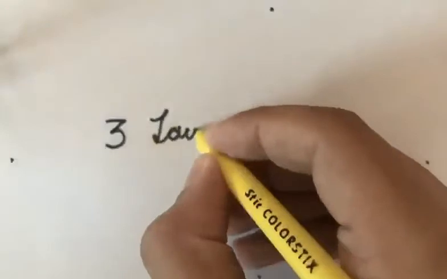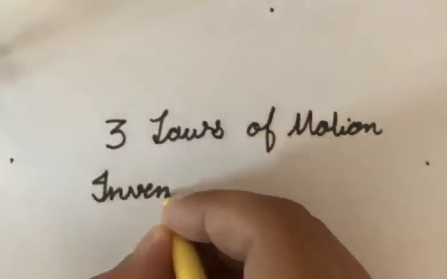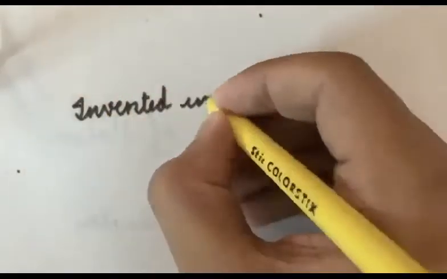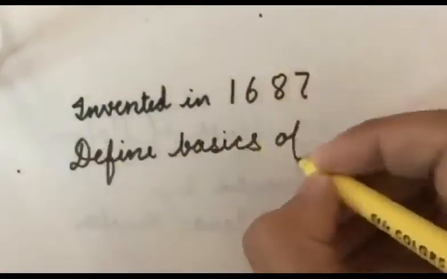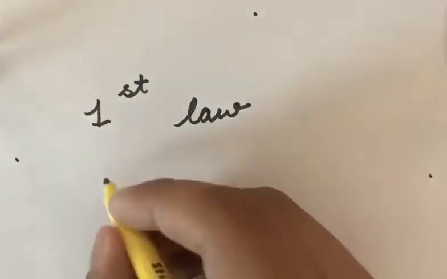Hello everyone. Today I am going to explain the three laws of motion. These laws were invented by Sir Isaac Newton in 1687 and they define the basics of classical mechanics. So now let us begin with the first law.